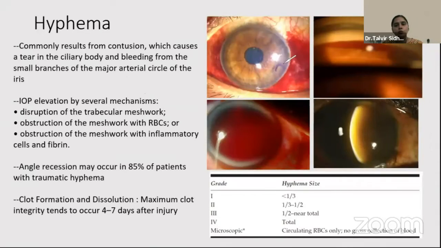So the most common and early cause of glaucoma that presents to us is hyphema. Hyphema occurs due to bleeding from small branches of the major arterial circle of the ciliary body and the iris, or sometimes from the iris surface. The mechanism of increased intraocular pressure is disruption of the trabecular meshwork or obstruction with the RBCs. It's important to note that if a person at presentation has hyphema, there is a very likely chance that that person will have angle recession in the long run.